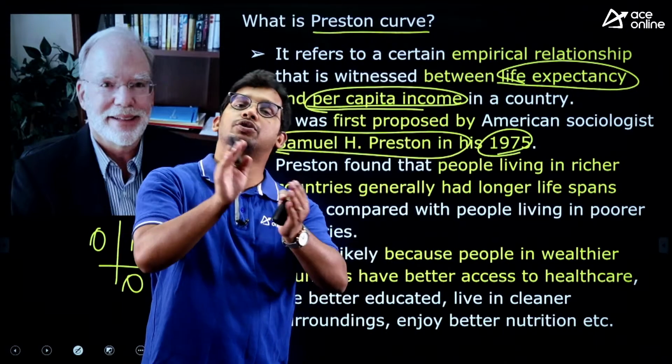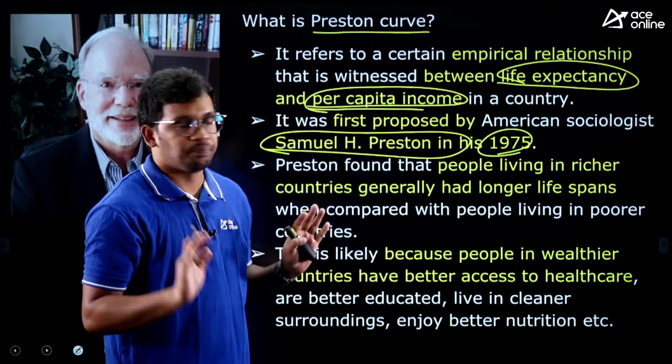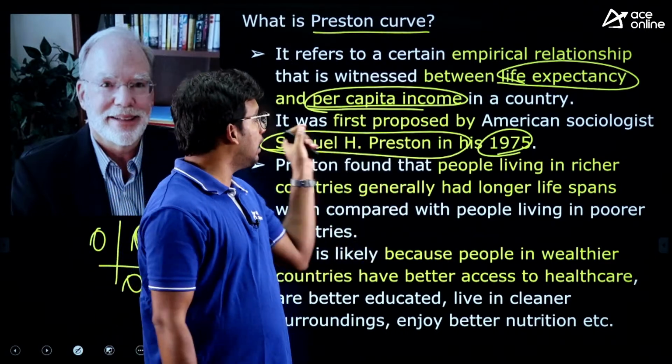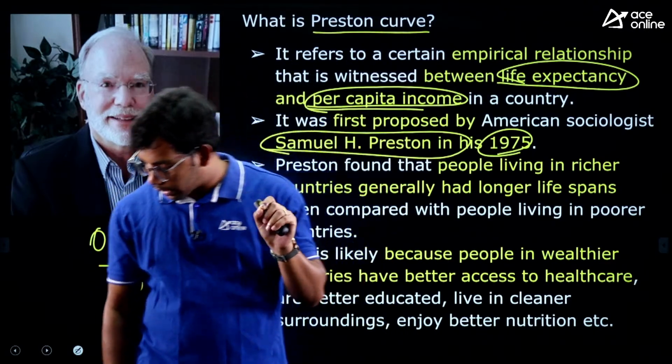So individual contribution for the country's growth is also high, right? So these two dimensions you need to understand, life expectancy and per capita income. I hope this is clear.